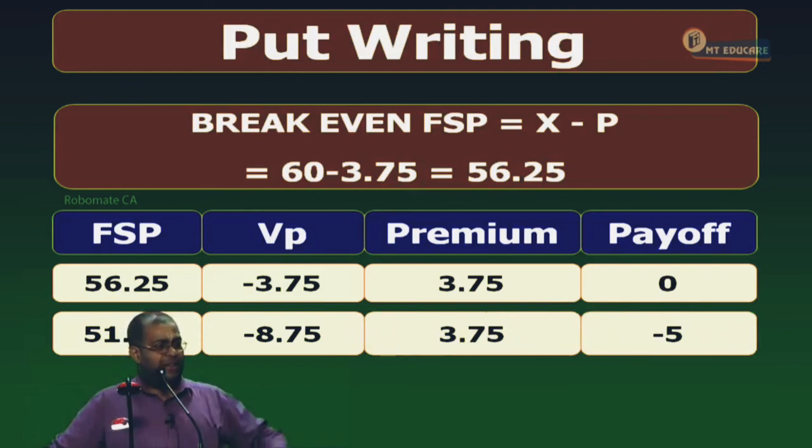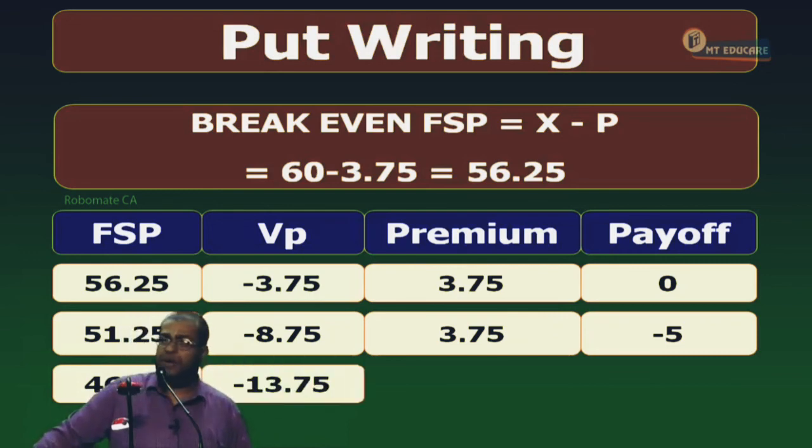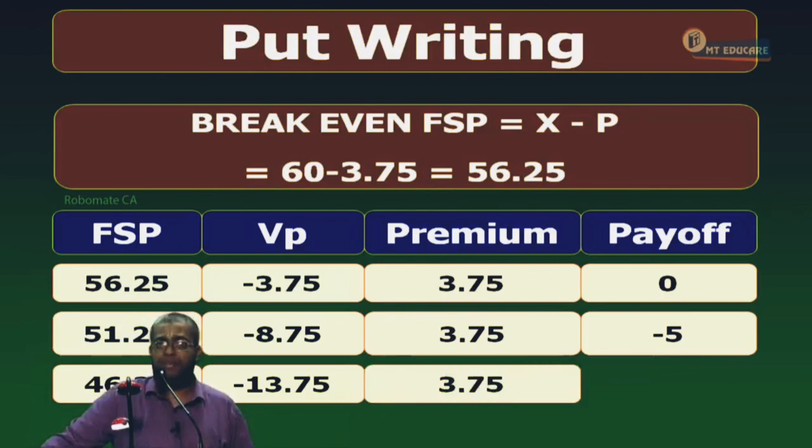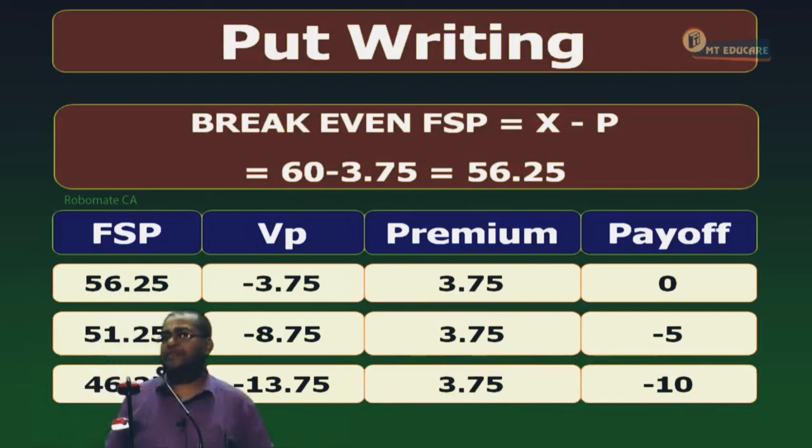Now, she wants to have a minus 10 loss. What should be the FSP? 46.25. Yes or no? Now, will the holder exercise or lapse? Exercise. He has a right to sell at 60. The share is worth 46.25. Profit for the holder is 13.75. Loss for the writer is minus 13.75. The premium is 3.75. The payoff is minus 10. Is this the answer for this particular question? Yes or no? Now, write down.